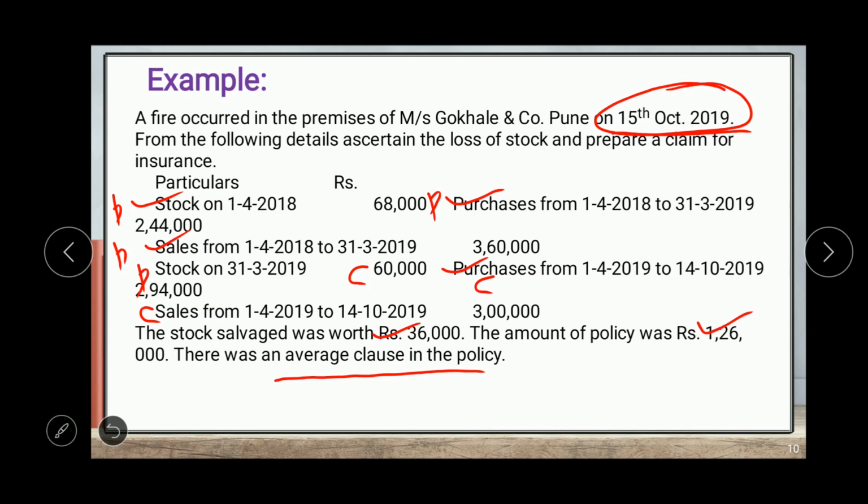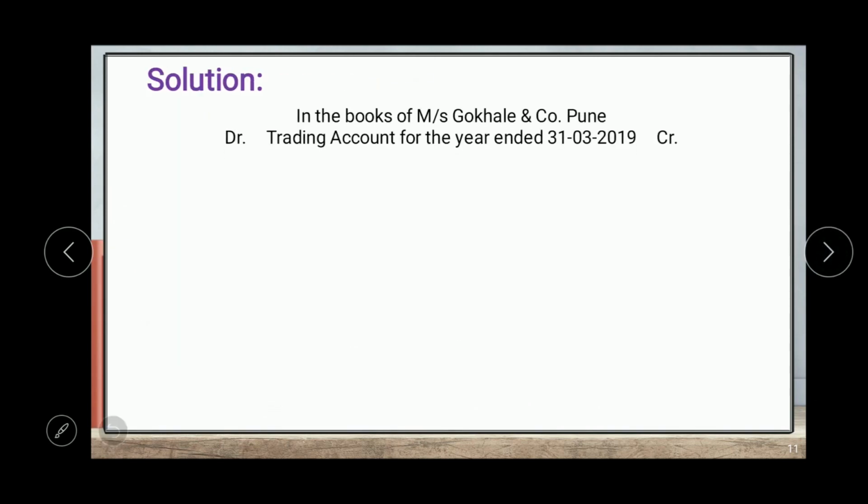Then the solution of this. So what is the first step? So first step is, here we have to prepare the trading account for the previous year. So we can write it in the books of Messrs. Gokhale and Company, Pune, debit side and credit side of the trading account for the year ended 31st March 2019. It means the previous year. This is our previous year.